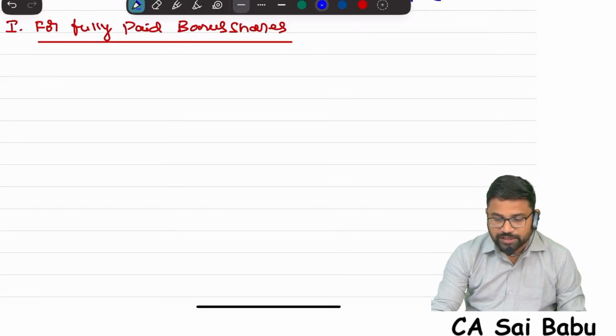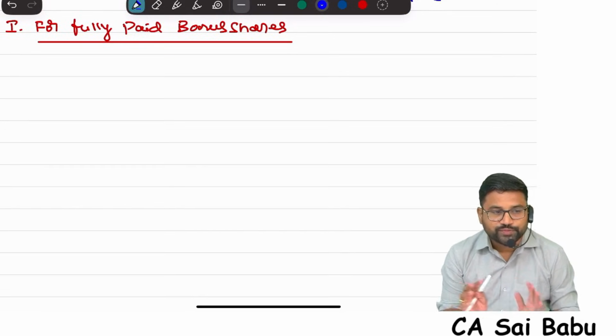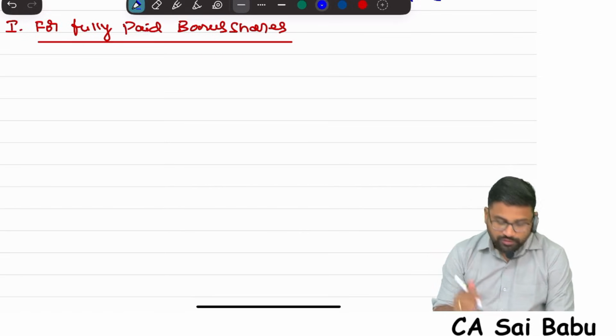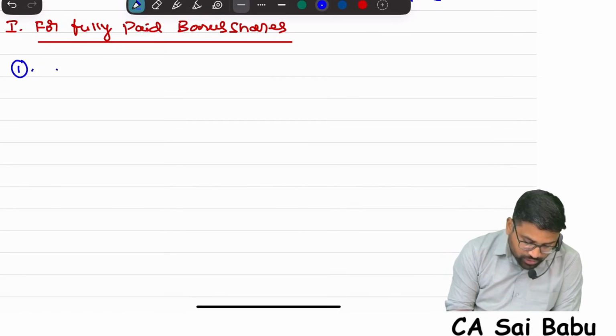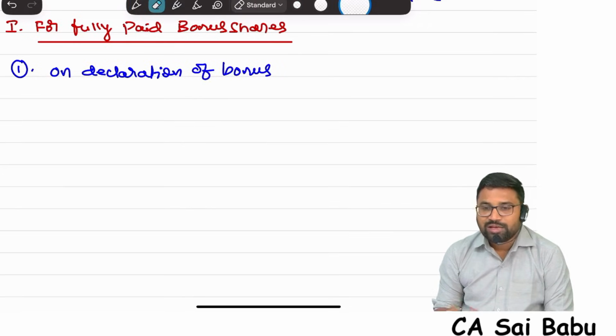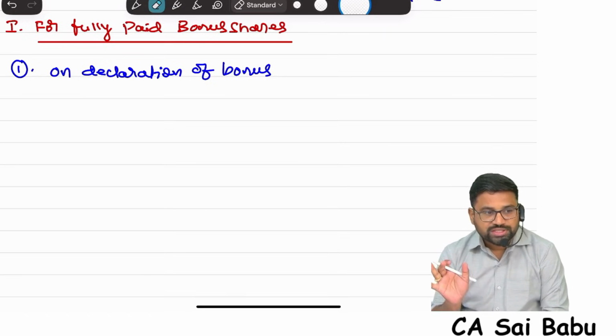See, in respect of fully paid bonus shares, only 2 entries will come. Only remember 2. First, on declaration of bonus. First, the company will declare the bonus, right? Tell me, you are issuing fully paid bonus shares. So when the company declares bonus, what is the entry you will write?